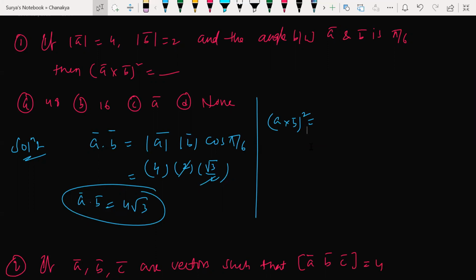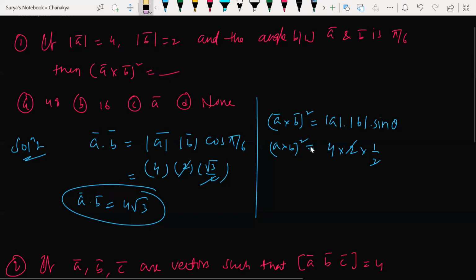How can I write A cross B whole square? Guys, I need to find out the value. How did you write that? What is your name? Adyasha. Sir, I wrote A cross B, that formula: magnitude of A into magnitude of B into sine theta. So what did you get from this? 4. So A cross B whole square is equal to how much do you get? 4.